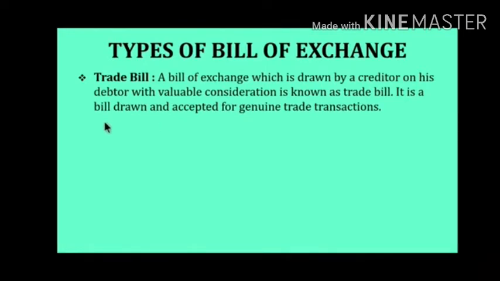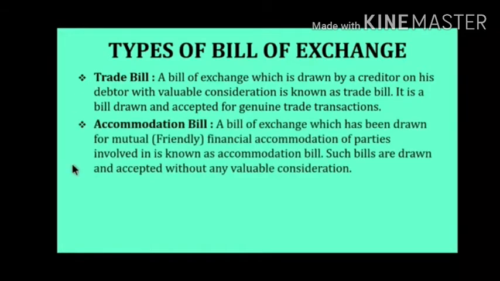That means if some transaction has happened, there is a trade between persons, that means a buying and selling transaction between any persons. So on that consideration, a seller prepares a bill on the buyer or the drawee, and the bill is called a trade bill.